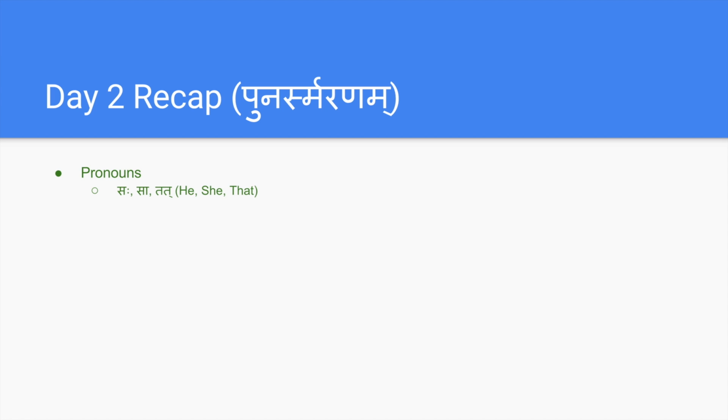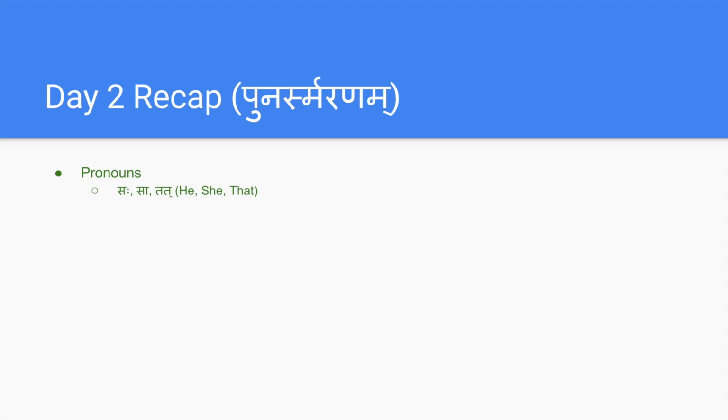We have seen a couple of pronouns in day 2 like saha, sa and tat. So it equally means he, she and that. Here we have seen a couple of examples like Saha Ramaha, Saha Krishnaha, and Sa Devi, Sa Mala, Sa Sita, and Tat Pustakam, Tat Dwaram, Tat Vyajanam, fan.